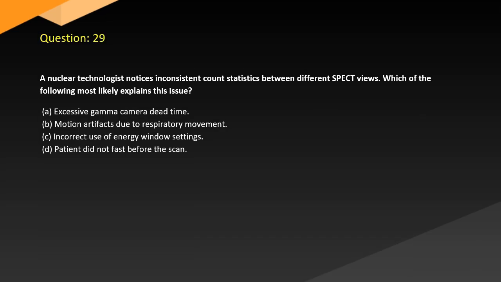Question 29. A nuclear technologist notices inconsistent count statistics between different SPECT views. Which of the following most likely explains this issue? A. Excessive gamma camera dead time. B. Motion artifacts due to respiratory movement. C. Incorrect use of energy window settings. D. Patient did not fast before the scan.